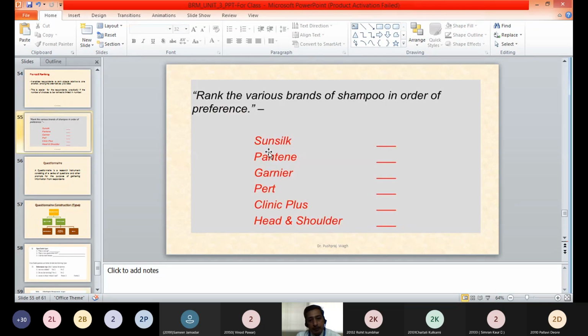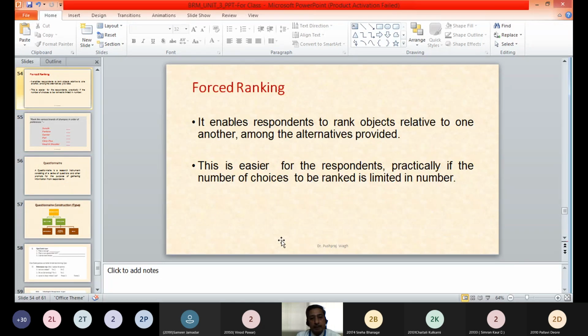ranking technique. Here the respondent is not provided any other option. If we provide one more option like any other brand or not applicable, it will not be forced ranking.